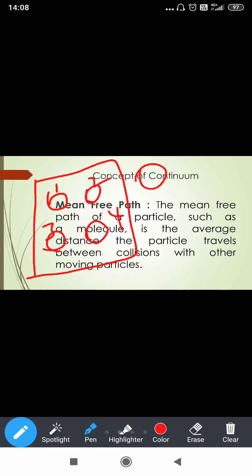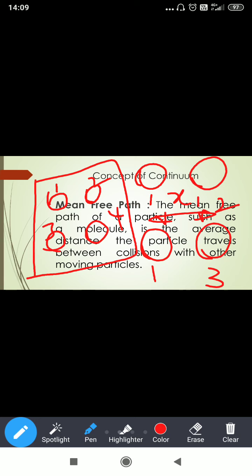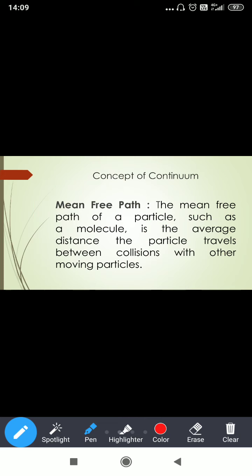Assume that molecule 1 collides with molecule 2, and the distance before collision is, let us say, x1. Suppose the same molecule collides with the third molecule. Before collision, assume the distance is x2. And the same molecule 1 collides with another molecule, and the distance is x3.